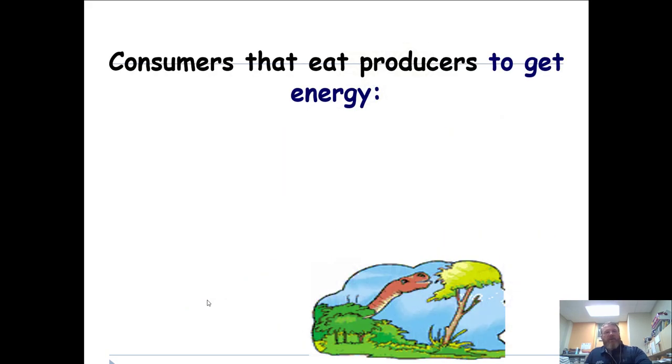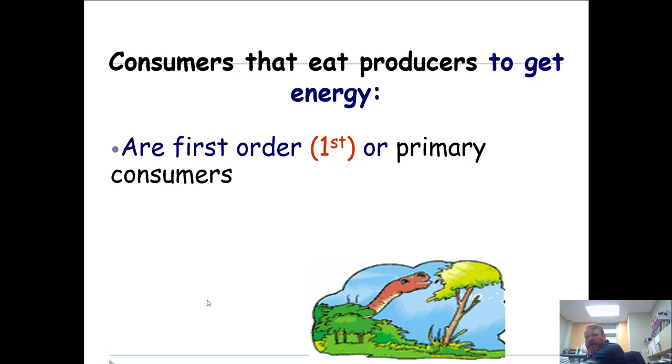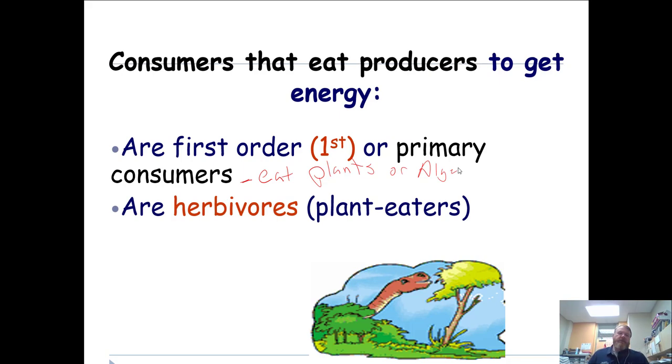All right, so the order of consumers. So we have this broad category, consumers, and then we have a bunch of little variations or subcategories of consumers. The first one we would call a primary consumer or first order consumer. These things are going to eat grass, plants, or things like algae, things of that nature. We call them herbivores because they are only eating the plants.